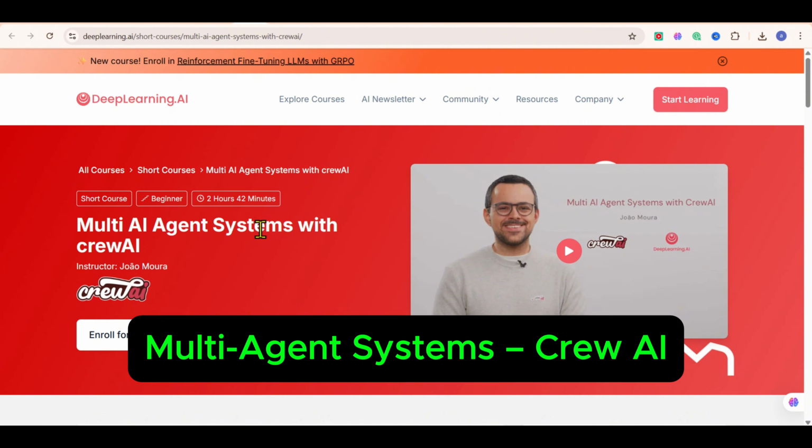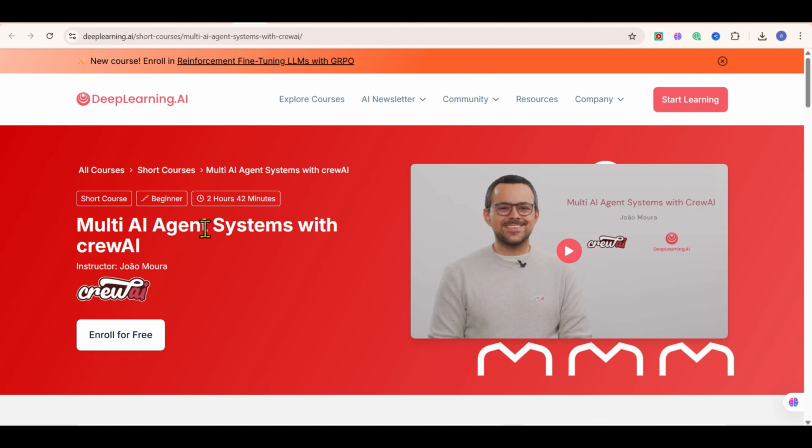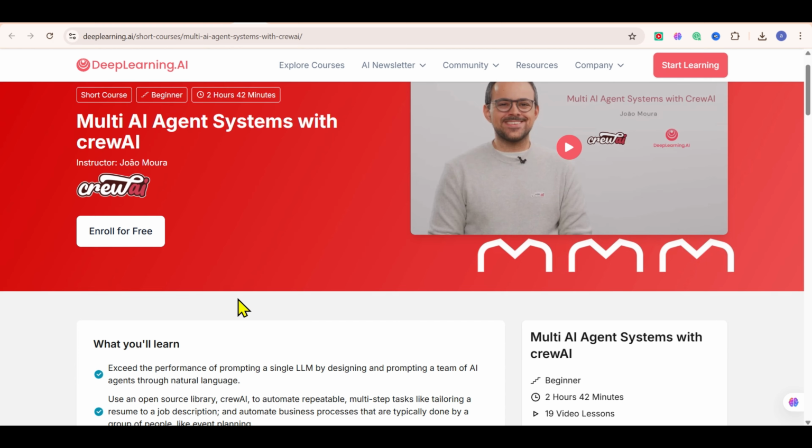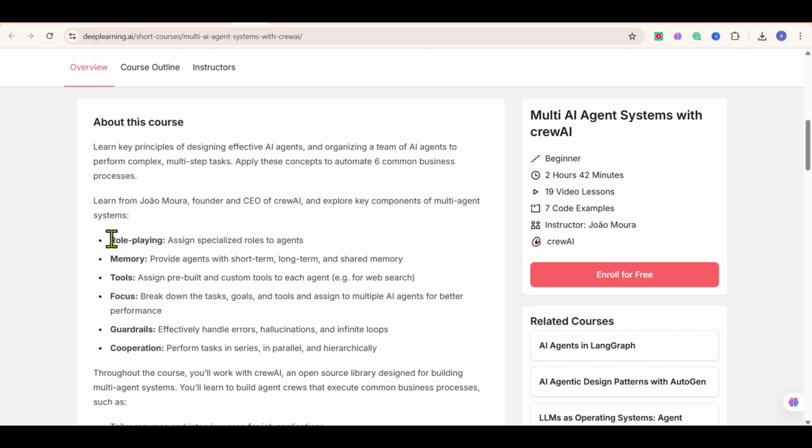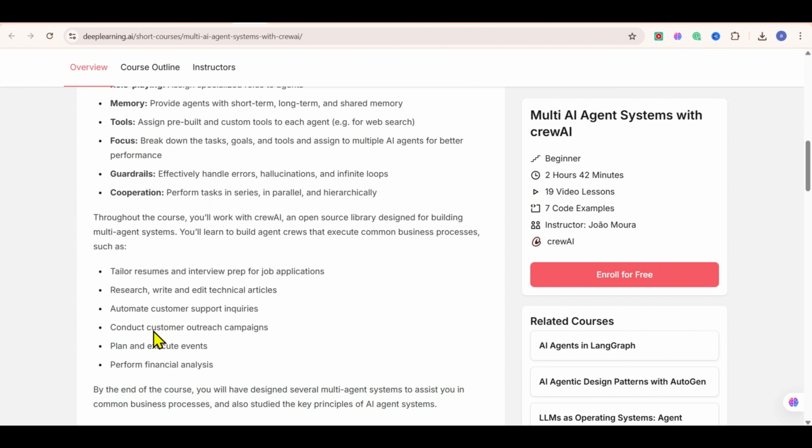Okay, so you've learned how to prompt AI and even build simple tools. But what if you could create a team of AI agents that work together like a digital dream team? That's what this course, Multi-Agent Systems with Crew AI, is all about. You'll learn how to create AI agents that collaborate to solve tasks, take on different roles, use memory, tools, and logic, and even manage themselves like a real team.